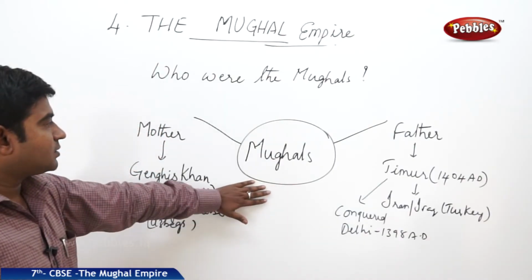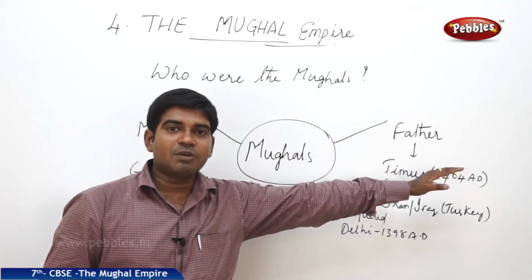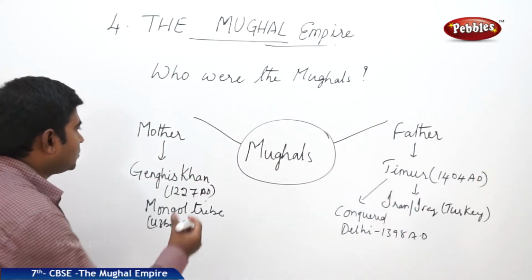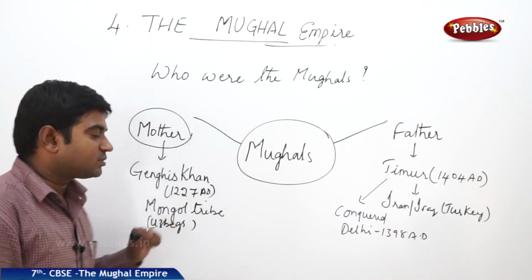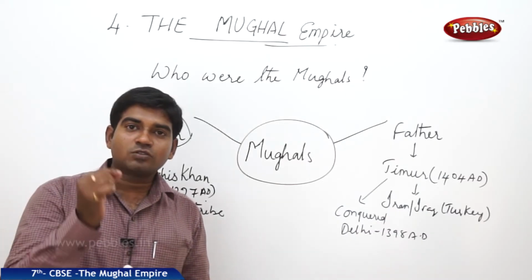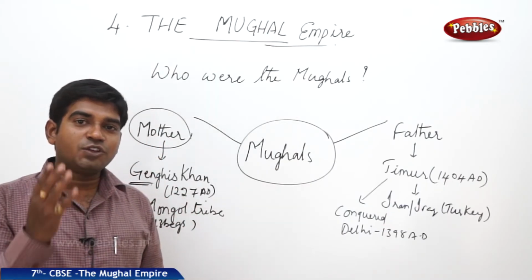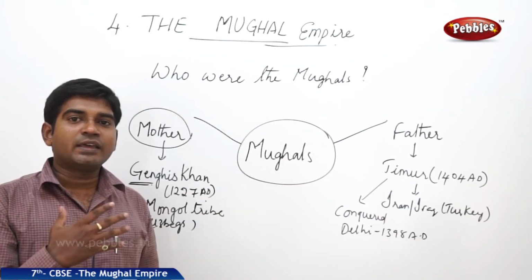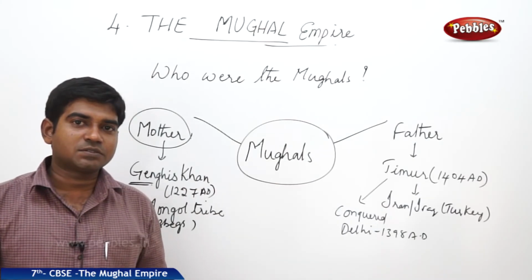First, the Mughals from their mother's side belong to one tribe, while on the father's side, they belong to a different tribe. On the mother's side, the Mughals belong to the world-famous conqueror of China and the Mongolian regions, Genghis Khan. He was a Mongolian ruler who belonged to a Mongolian tribe. He conquered a very vast region during his period, and his name is associated with a great massacre, the killing of a huge number of people during his wars.